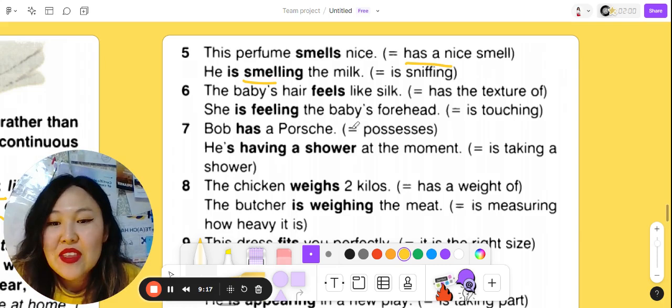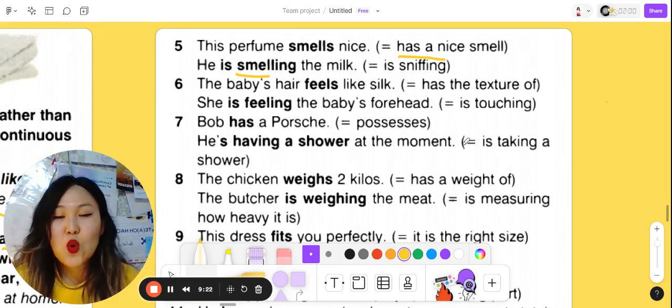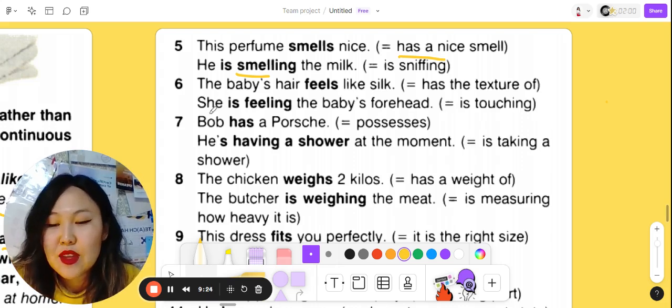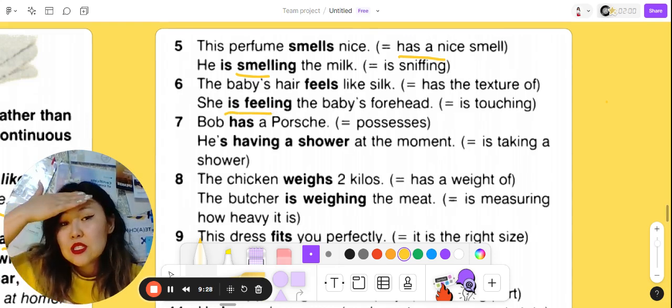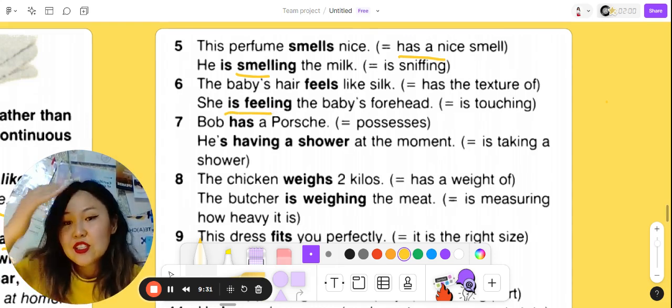The next one, the baby's hair feels like silk. So we are talking about the texture. But the next one, she's feeling the baby's forehead. It means she's touching it, she's checking it.